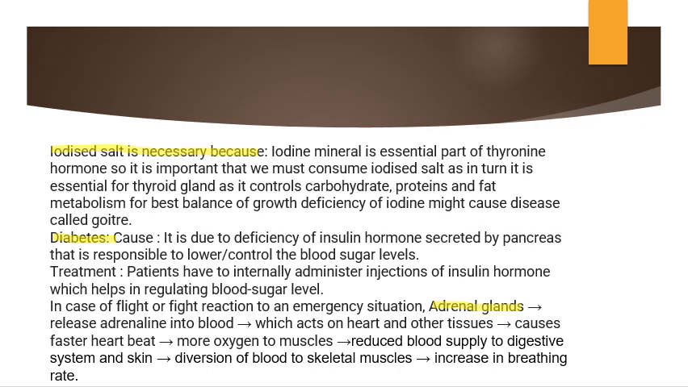And the adrenal gland releases adrenaline into the blood, which acts on the heart and other tissues. It causes a faster heartbeat, more oxygen to the muscle, reduced blood supply to the digestive system and skin, diverts blood to skeletal muscle, and increases the breathing rate. Am I right or not? If we face any emergency situation, we will be in a hurry, right? We want to come out of that. Our expression, everything will change. These are all controlled by this. It will send a message and it will control everything. It is produced by this hormone. So I hope you got it and understand this.